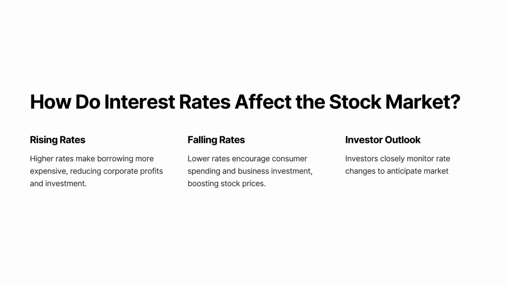How do interest rates affect the stock market? Rising rates. Higher rates make borrowing more expensive, reducing corporate profits and investment. Falling rates. Lower rates encourage consumer spending and business investment, boosting stock prices. Investor outlook. Investors closely monitor rate changes to anticipate market impacts.